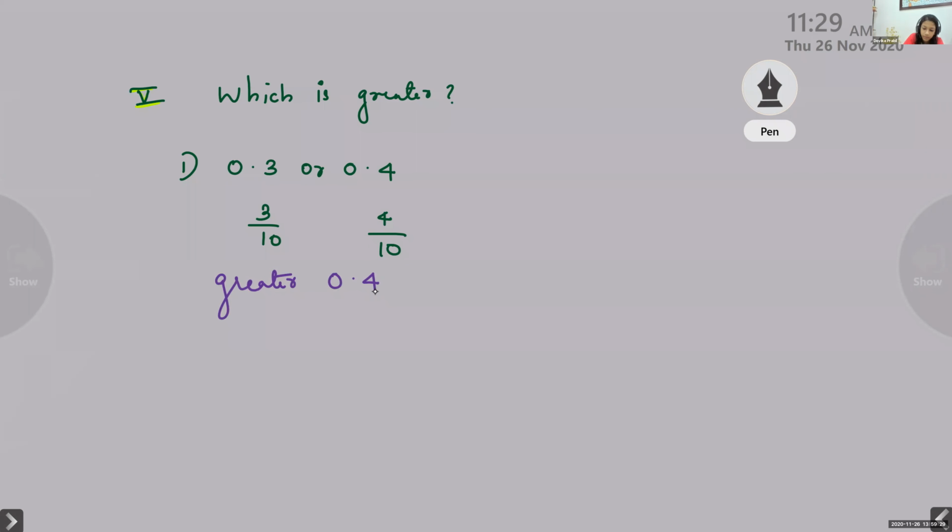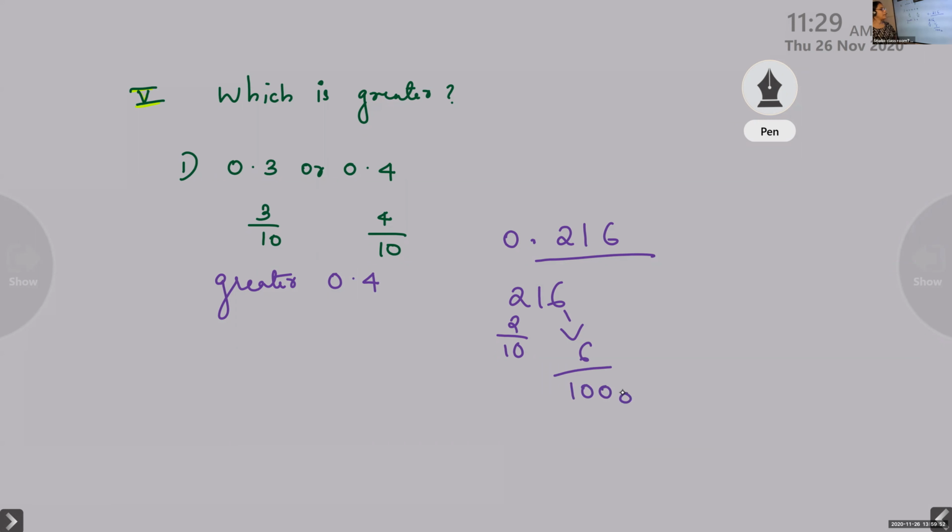But if I give a question like 0.216, in this, which digit has greater value? 2, because it has 2 by 10. Out of 10 part, it is 2 part. But compared to that, 6 is 6 by 1000. Out of 1000 part, it is 6 part. It is very less. Now we understood? The place value decreases as we go to the right.